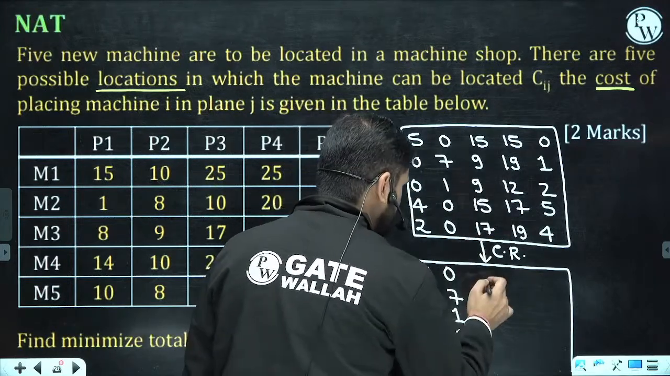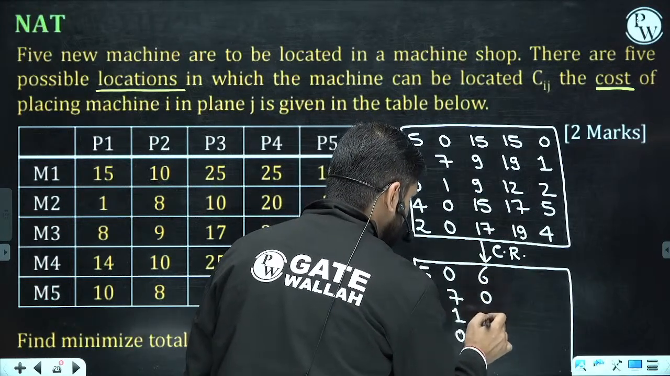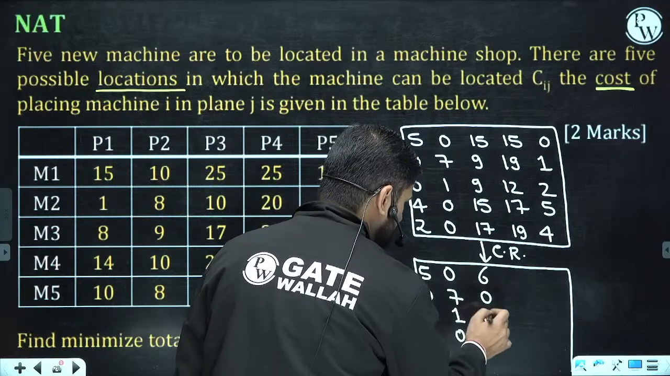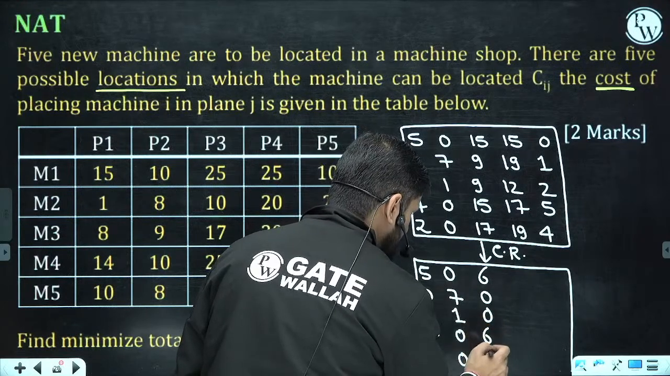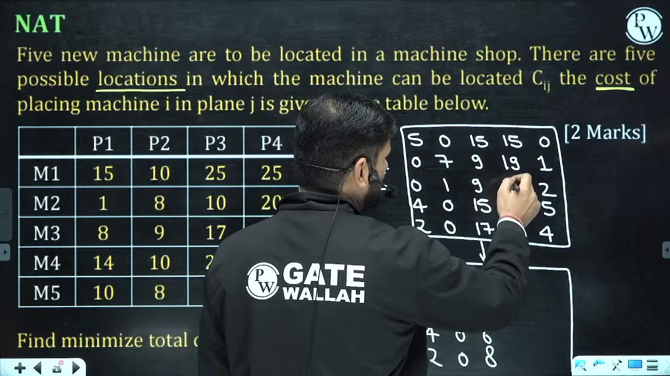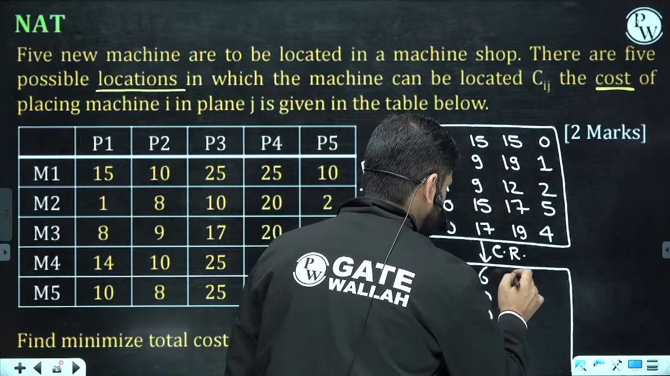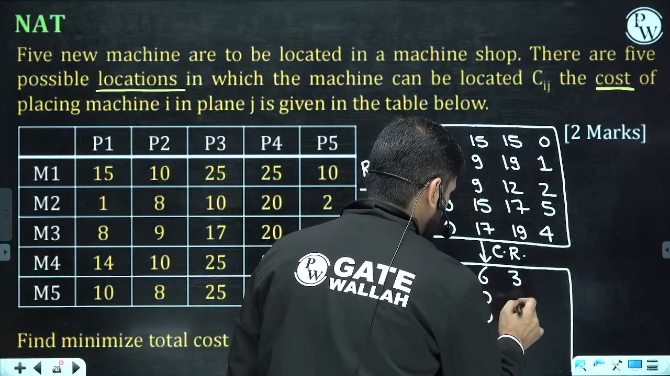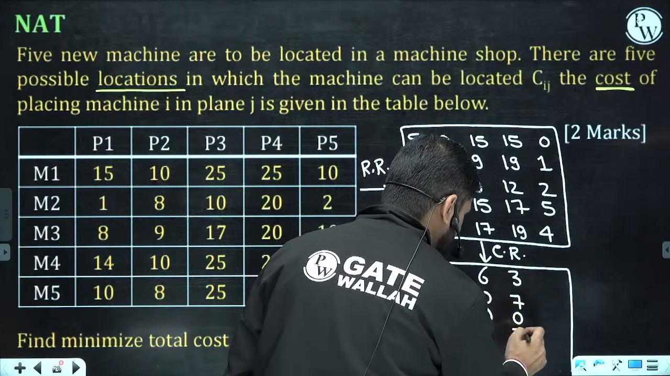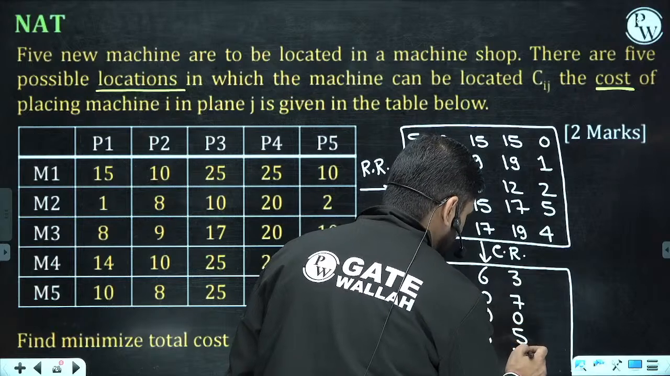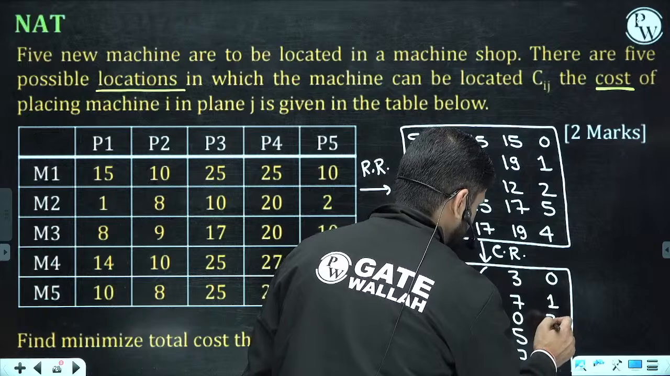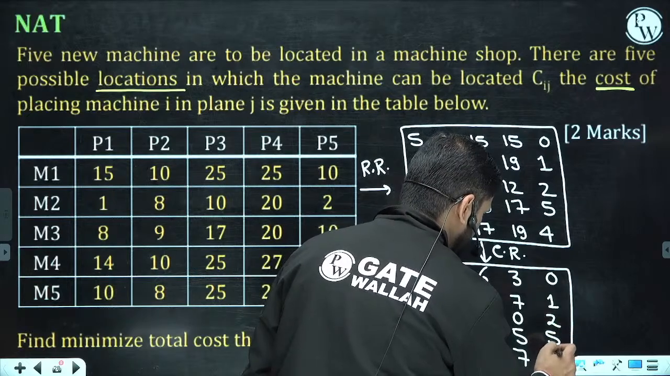Here the least value is 9. So 6 0 10. Oh, not 10. 0 6 and 8. Here the least value is 12. So the 12 is 3 and 7. If I am doing any calculation mistake, you can please suggest me, sir, there is a mistake, I'll correct it. Okay, and this is 0 1 2 5 or 4.